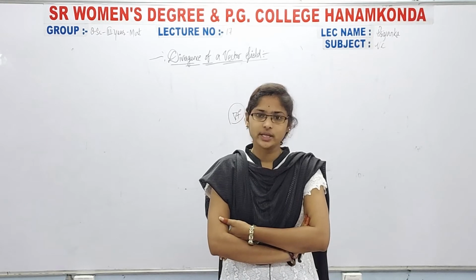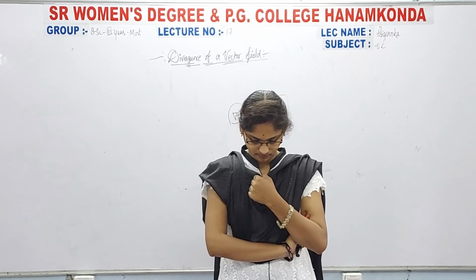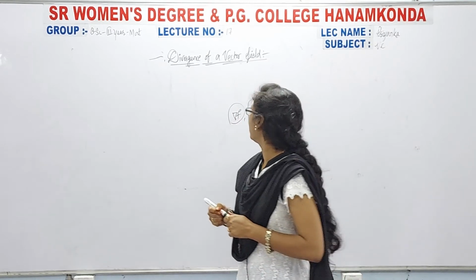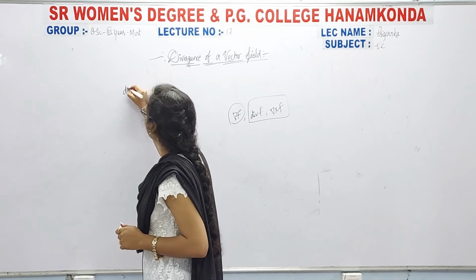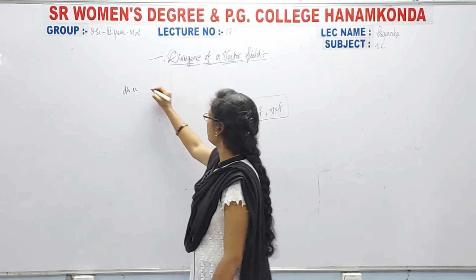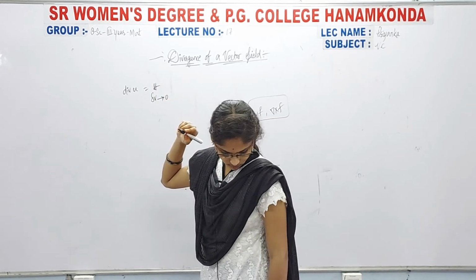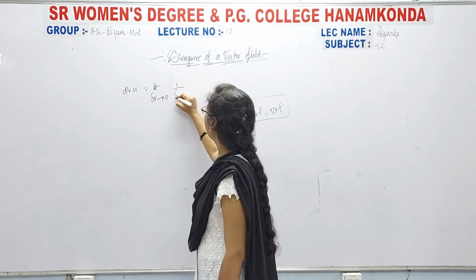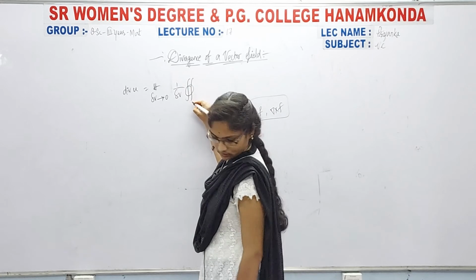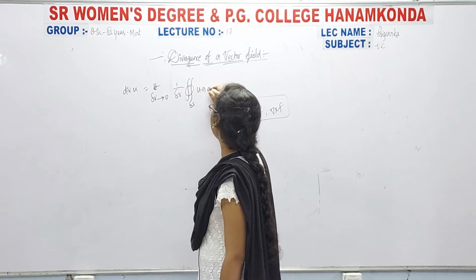Its value at a point P is defined by divergence of u equals limit of 1 by delta V over delta S, u dot n dS.